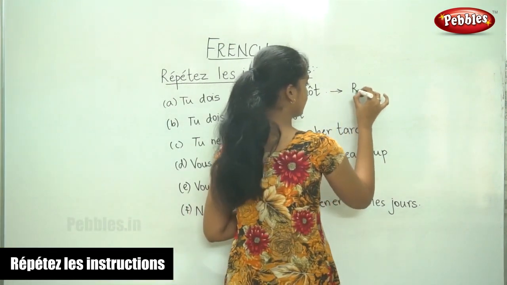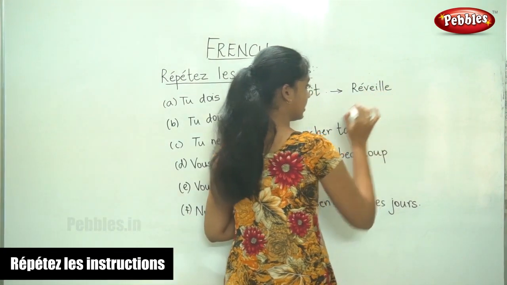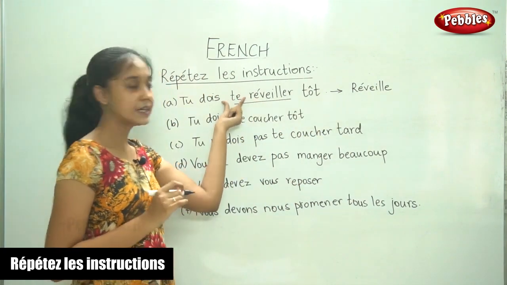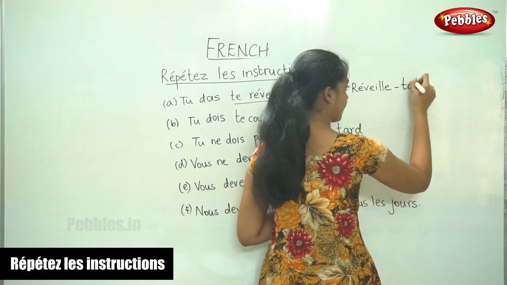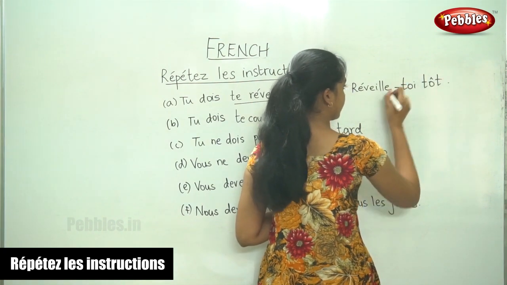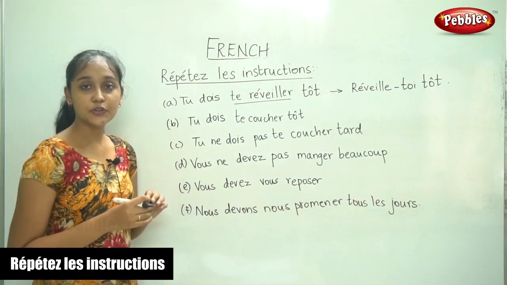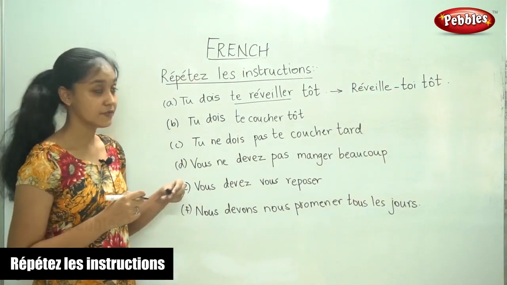So réveiller, and te becomes toi, to. Réveiller, toi, to. So that is how you write for a reflexive verb.